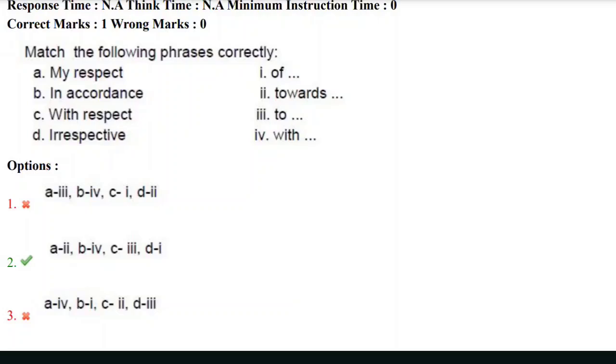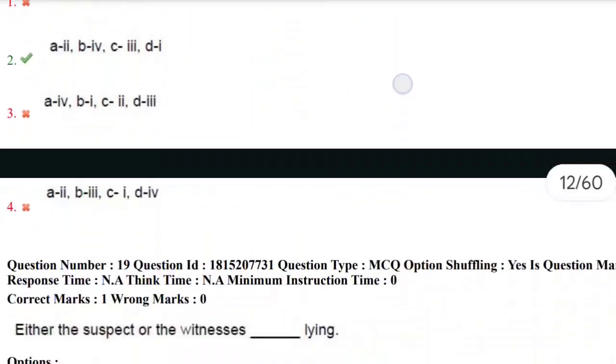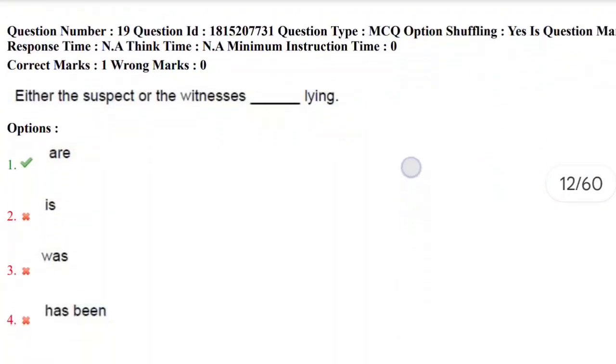respect to, irrespective of. Yes, if you read the phrases in an order, you will get the answer correctly. My respect towards, in accordance with, with respect to, irrespective of. This is a very simple question. You can easily answer if you get this kind of questions in the exam. So the correct answer here is second option. Let's move towards next question, that is 19th question.